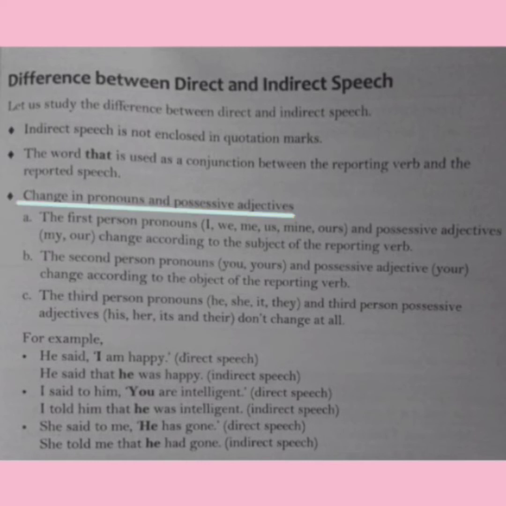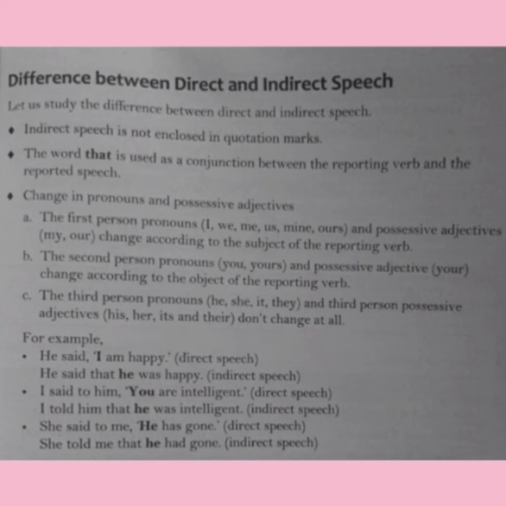We change the pronouns and possessive adjectives when we change from direct to indirect. The first person pronouns I, we, me, us, mine, ours, and possessive adjectives my and our change according to the subject of the reporting verb.